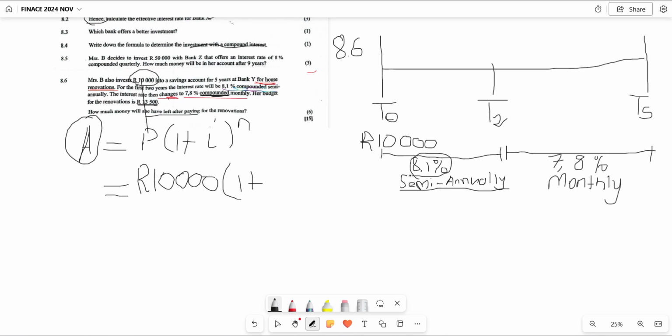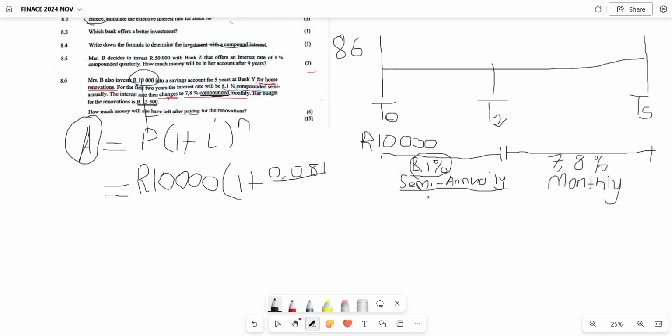Then the first thing that we need to do is to divide 8,1 by 100% before we divide by the compounding period. Then that will give us 0,081.